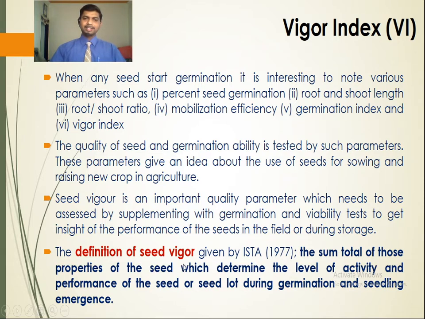Once again, the definition of seed vigor: the sum total of those properties of the seed which determine the level of activity and performance of the seed or seed lot during germination and seedling emergence. This is called the vigor index.